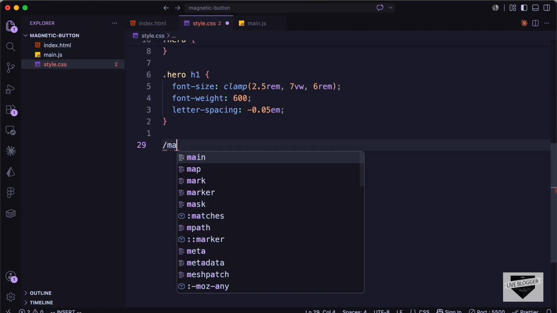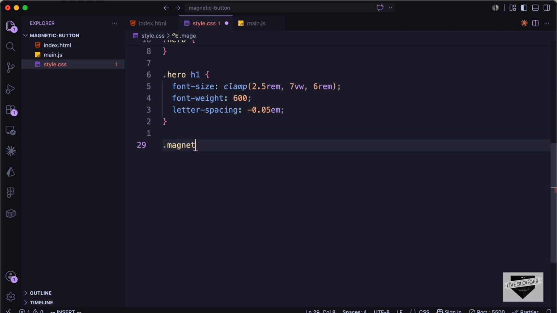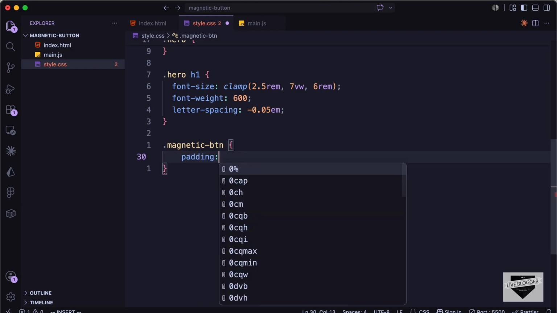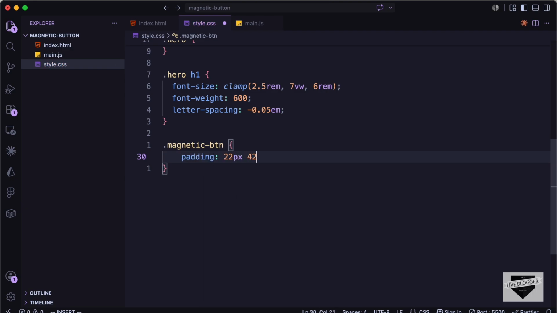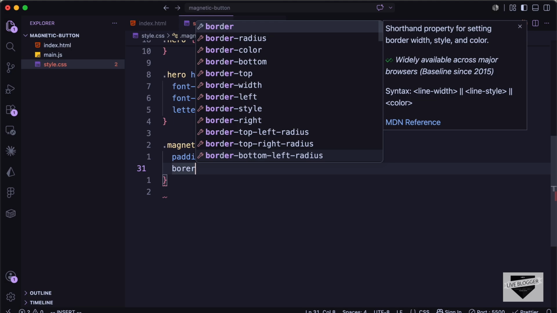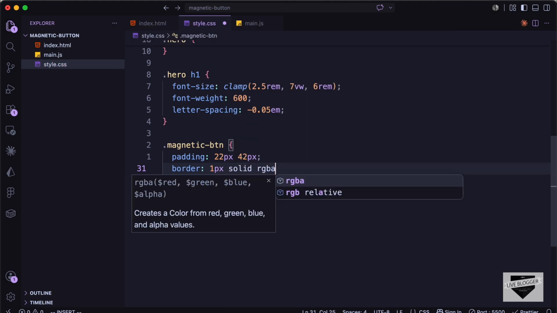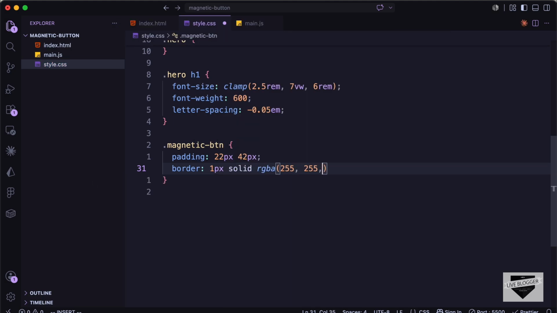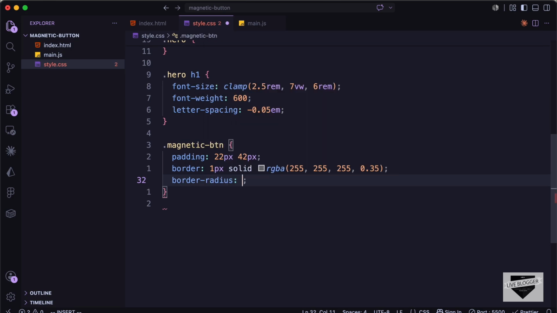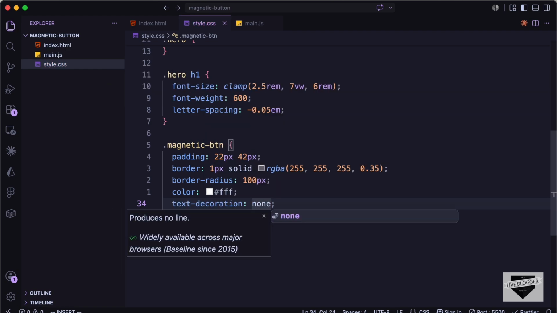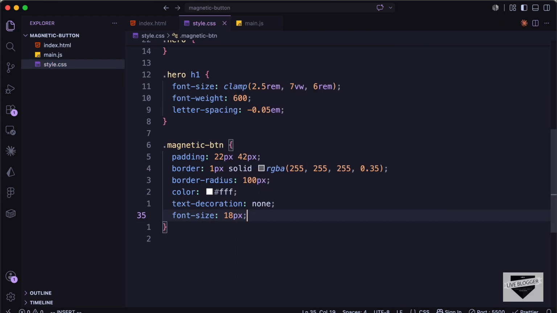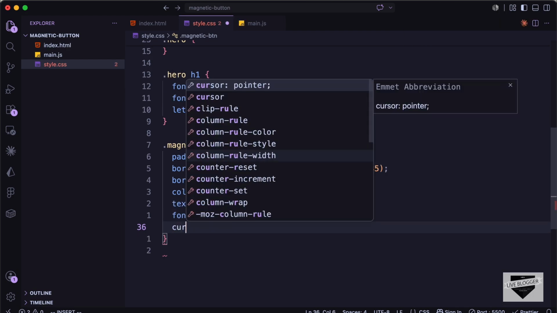So let's type .magnetic-button and let's set the padding to 22 pixels and 42 pixels. Let's add a border. Let's set it to 1 pixel solid rgba(255, 255, 255, 0.35) for the opacity. Let's also set the border radius to 100 pixels. And let's set the color of the text to white. Let's remove the underline. Let's type text decoration to none. And let's set the font size to 18 pixels. And let's set the cursor to pointer.